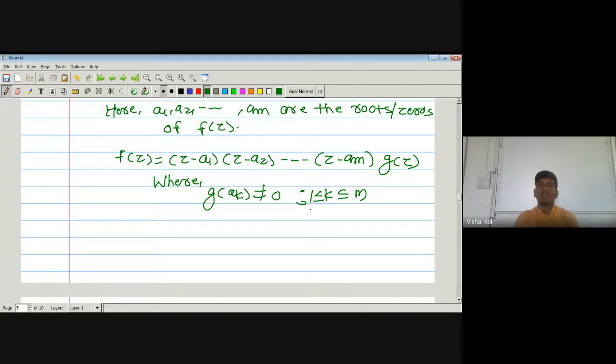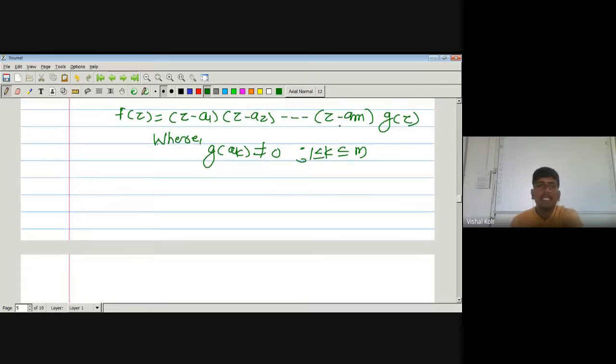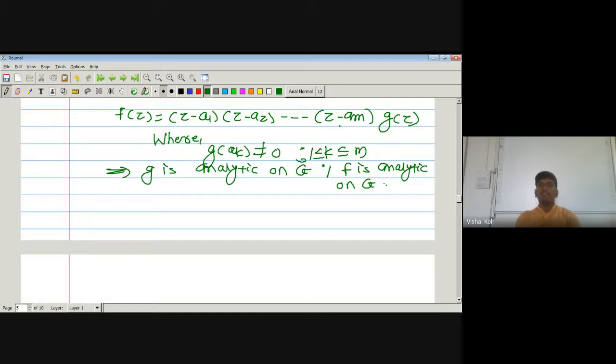As a1, a2 up to so on am are the roots of f of z, then f of z must be a multiple of z minus a1 into z minus a2 into up to so on z minus am into some g of z, but g of ak is not equal to 0 for any k lies between 1 to m. But as here f is an analytic function and it is multiplication of these factors, so g of z also analytic, which implies g is analytic on G, since f is analytic on G.